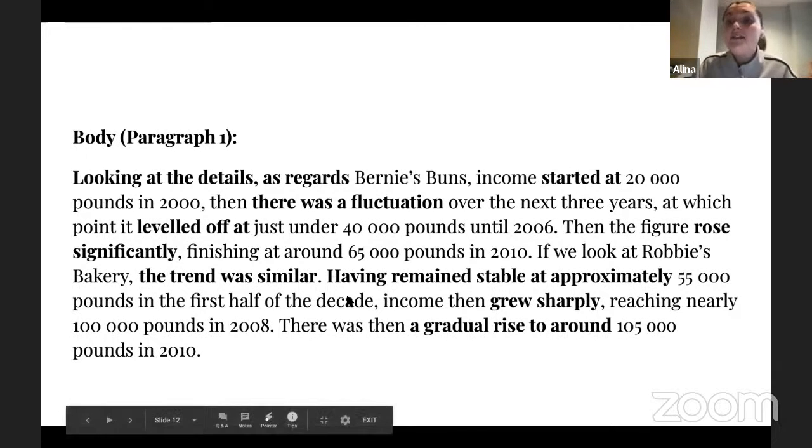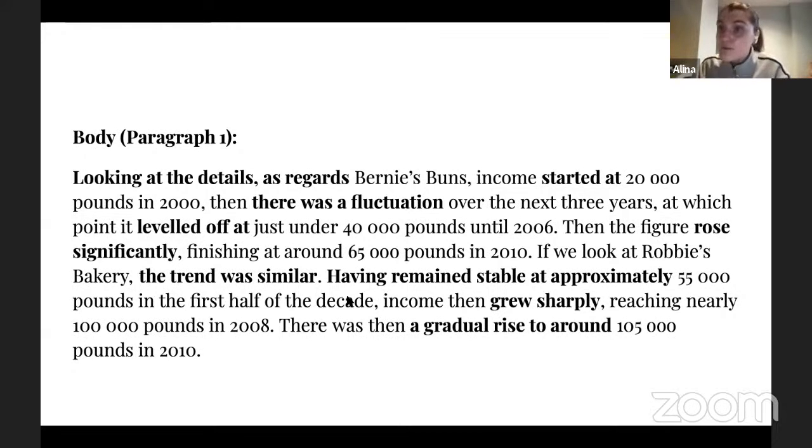Next, I'm trying to get into those similar points, right? I still have to prove them and describe them. So I'm saying having remained stable. Remain means, again, stay, right? Stay stable, steady, or level off. The same vocabulary, right? Just different options how we describe it.